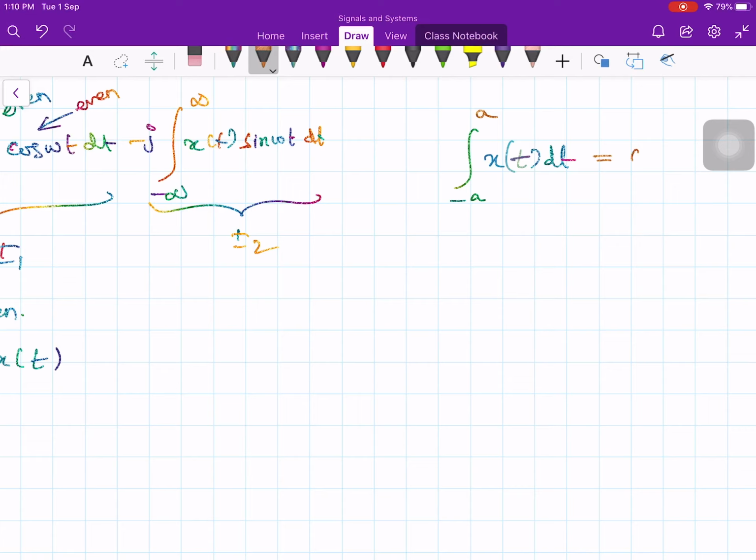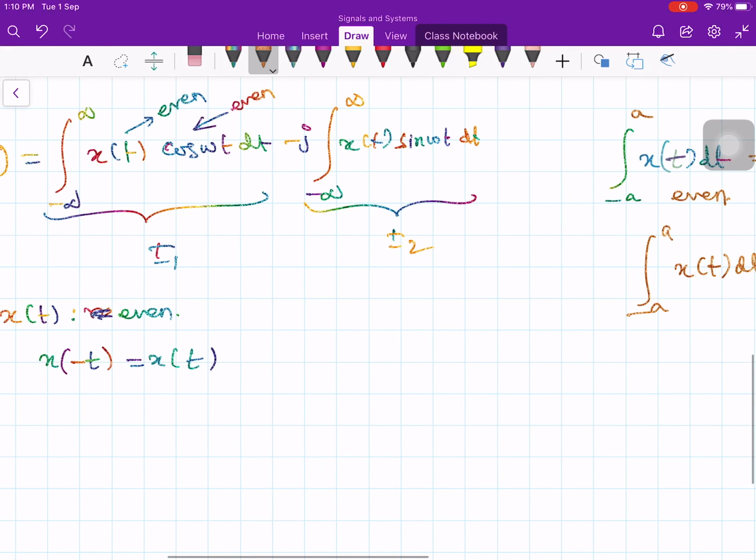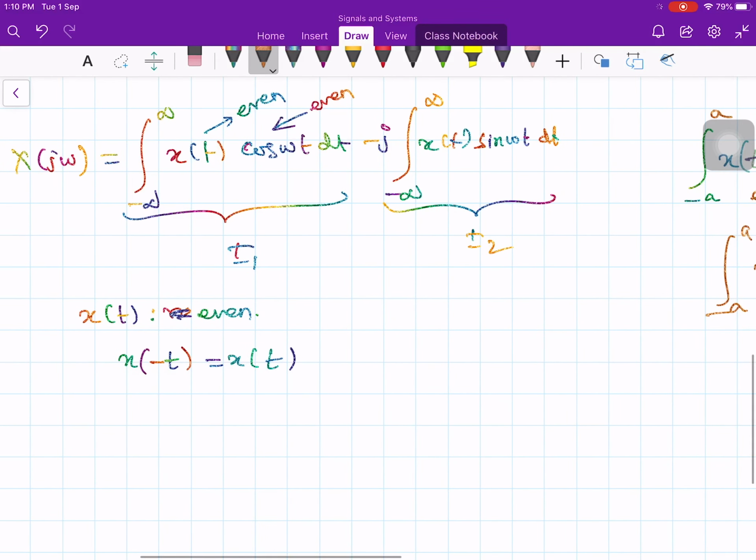Please recall that. Is it 0? No, it is 2 times the integral of 0 to a of x of t dt, if it is an even function. Now if it is odd, the integral from minus a to a of x of t dt is equal to 0. So as far as x of t is even, then the first integral becomes 2 times.